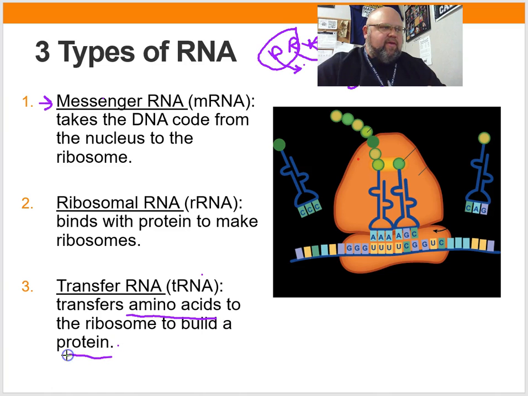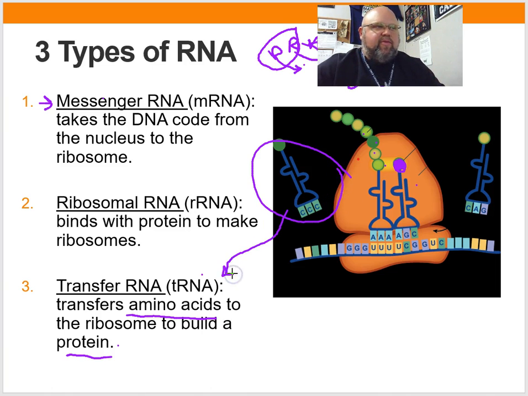Right up here on this drawing, each of these little green dots is an amino acid. There's an amino acid, there's one, there's one, there's one. The tRNA, which is what this little guy is right here, brings in the amino acid to build the protein.